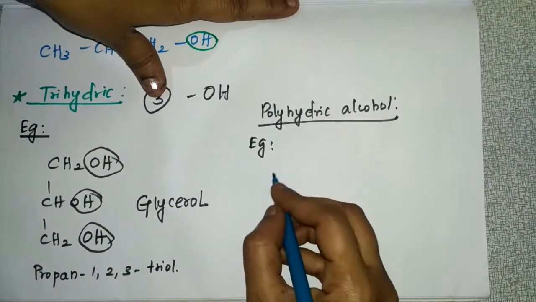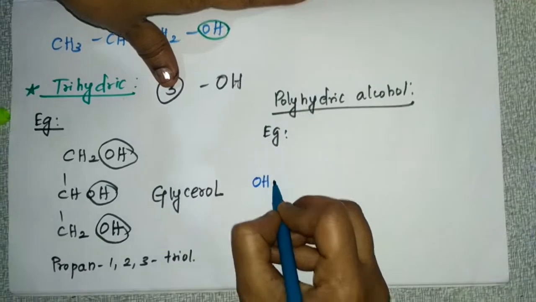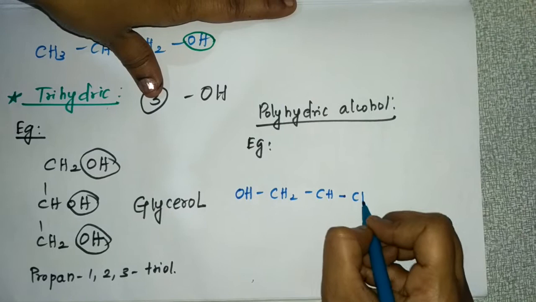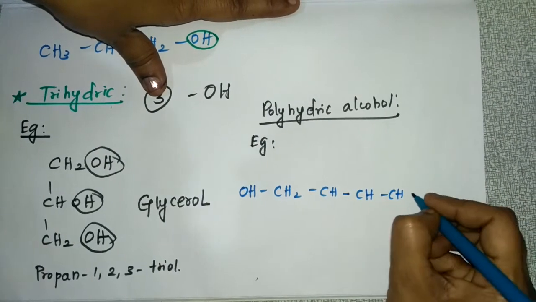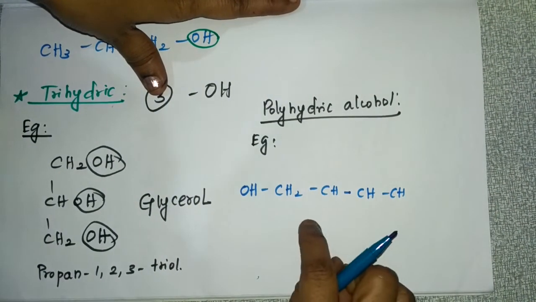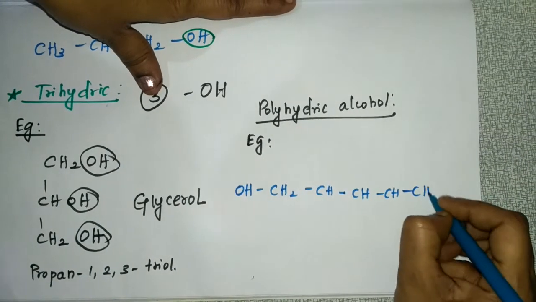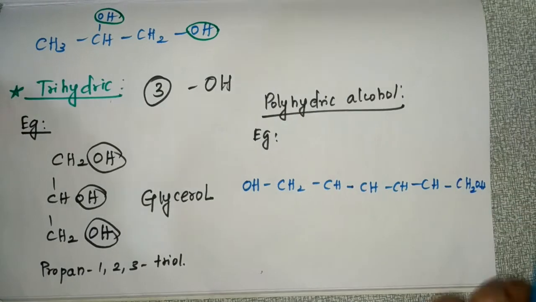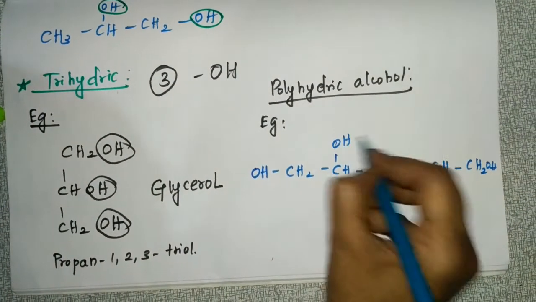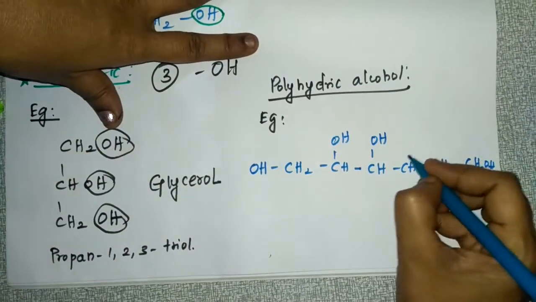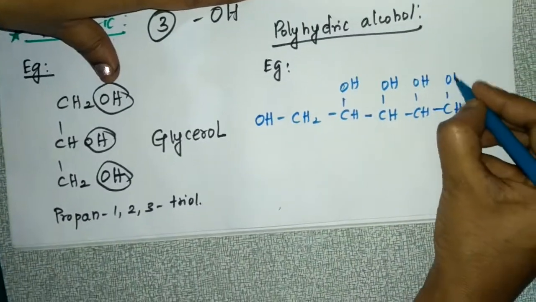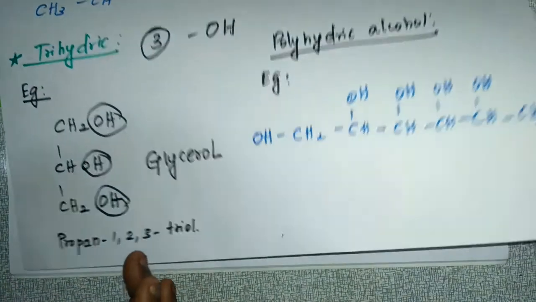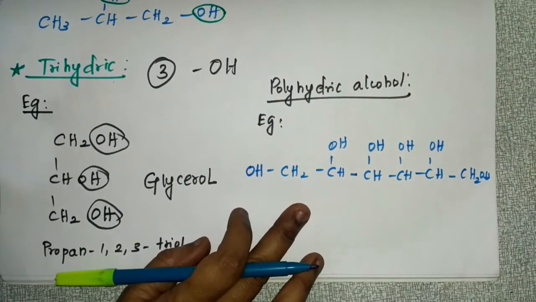so you can write OH, CH2, CH, CH, CH, CH, and CH2OH. So here OH, OH, OH, OH. So more than 3 hydroxyl groups are there. So this is polyhydric alcohol.